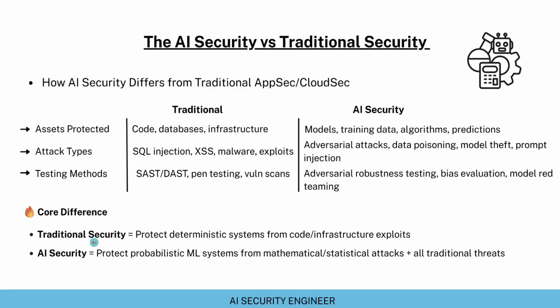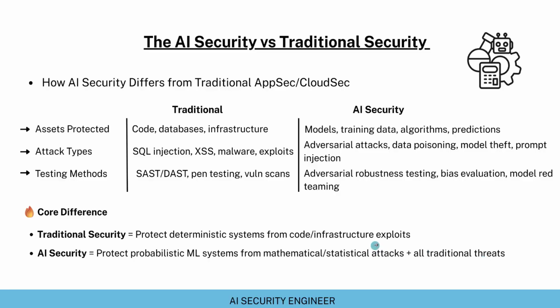So the traditional security focused on protecting the deterministic systems from code vulnerabilities, from infrastructure vulnerabilities, from container vulnerabilities, and so on. But in AI security, we are protecting these AI systems from mathematical attacks, from adversarial attacks, from data poisoning attacks, and all the traditional threats that are applicable to the infrastructure on which these AI systems are running.